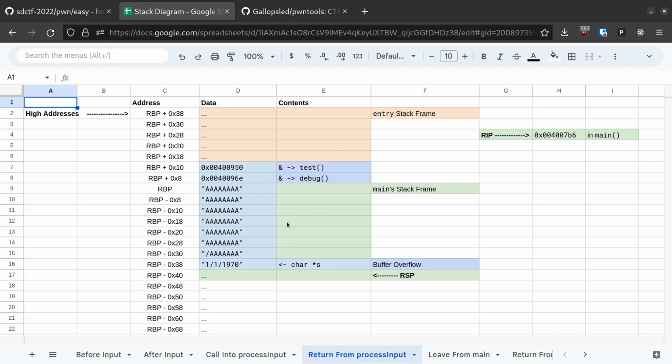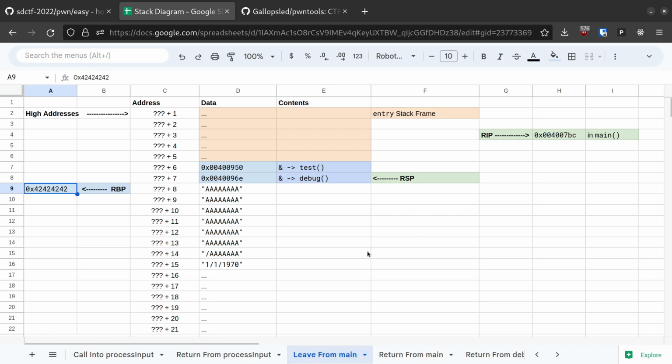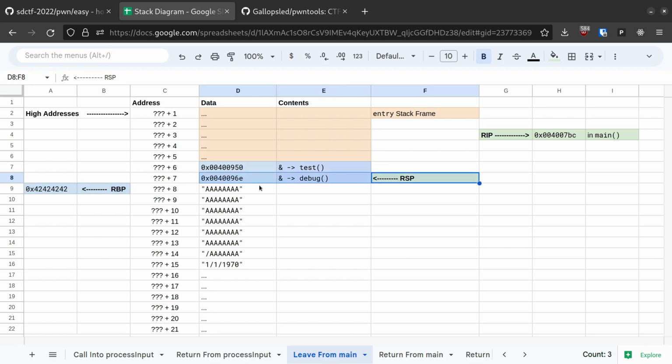Remember that there are two parts to a return in Intel x86, the leave and the actual return. When the leave is called, the stack pointer gets set to the base pointer, and then the base pointer is popped off of the stack, which increments the stack pointer again, so the stack pointer is now pointing towards our first return address. The base pointer has been loaded with the value of all A's, which is just garbage. This will eventually cause a seg fault, but not before executing our ROP chain.